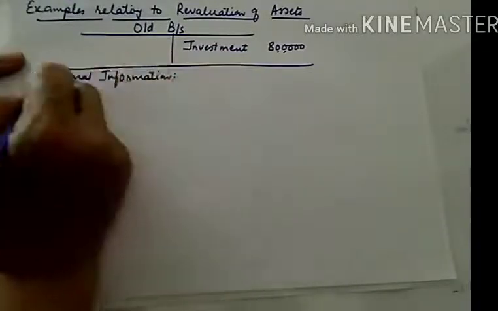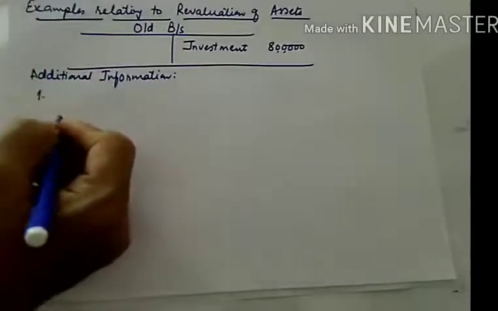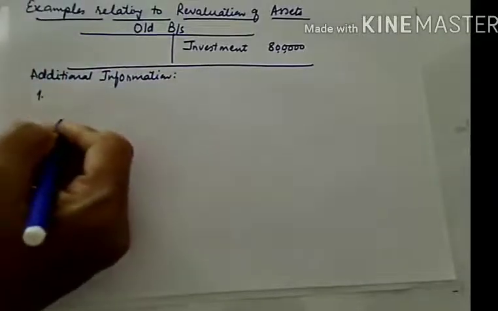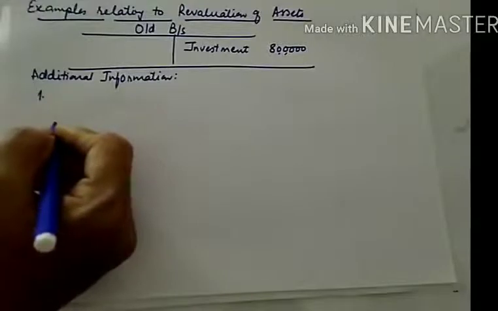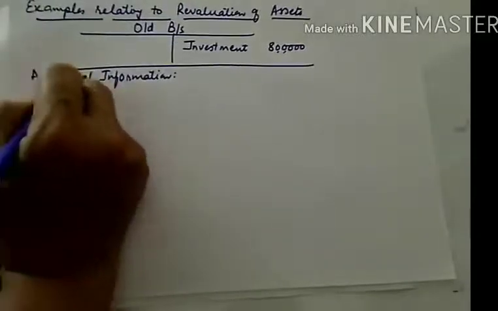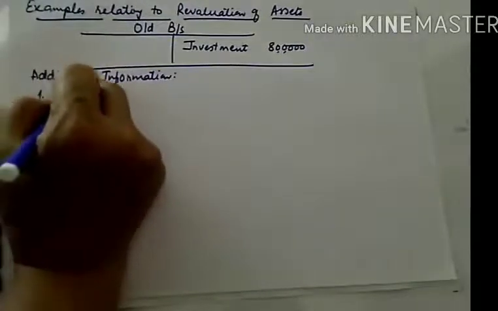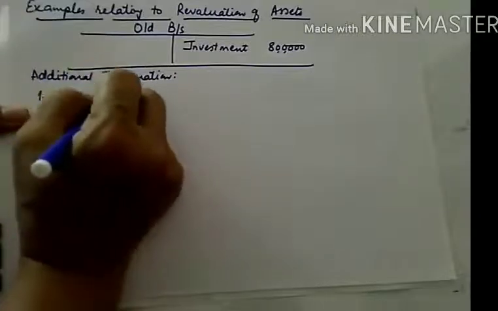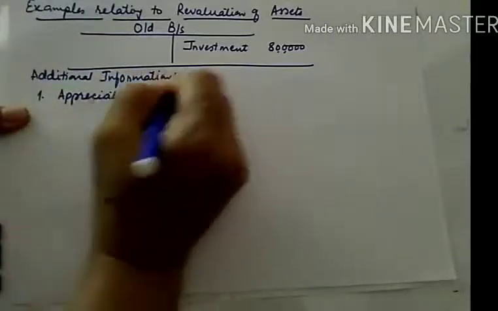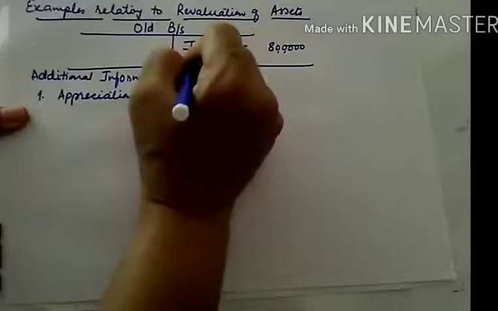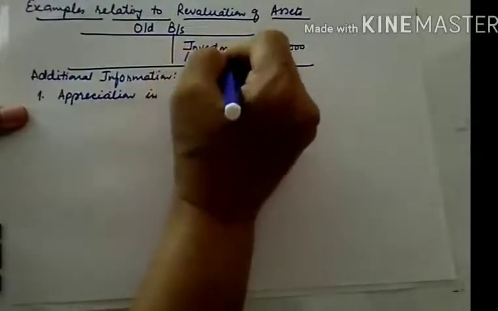The first variety of additional information is that suppose there is an appreciation. You can take it as land, that will be better, instead of investment.